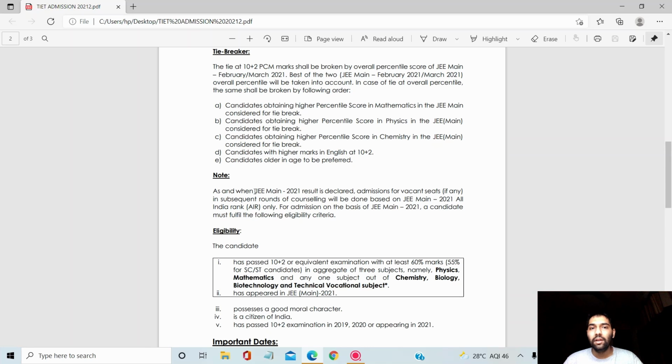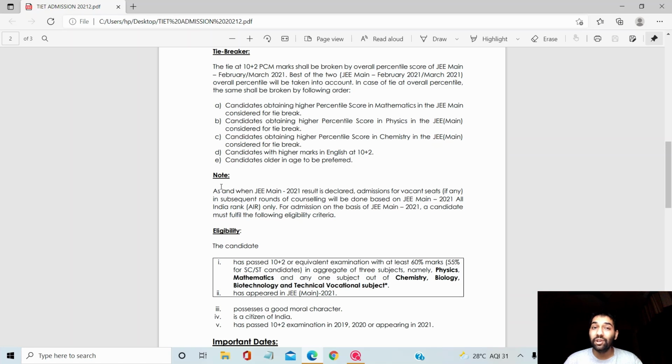But I will not recommend you to wait for the JEE Mains result or exam, because most of the admissions will occur through the boards only, and the cutoff goes sky high when it comes to JEE Mains marks after all this, because very few seats are remaining. I remember last year when all of the admissions took place through boards, and very few seats were left for JEE Mains marks.